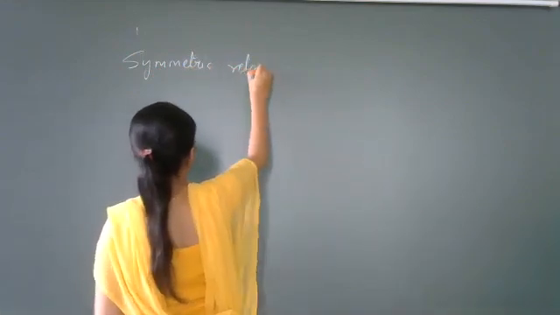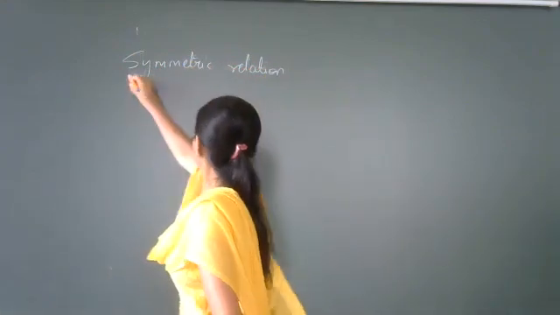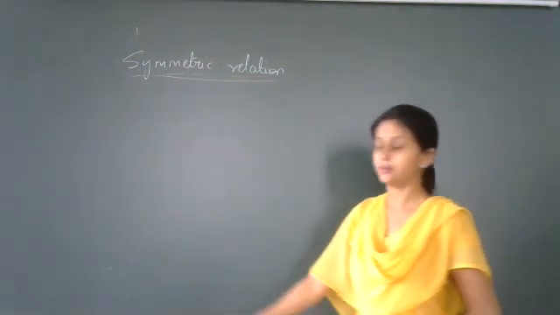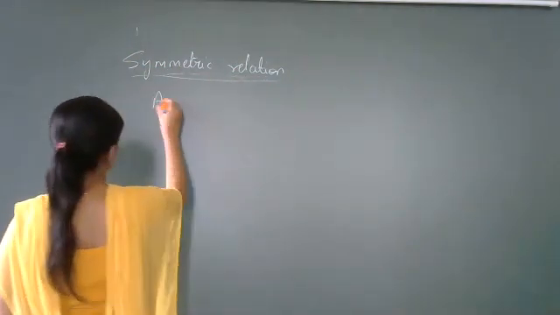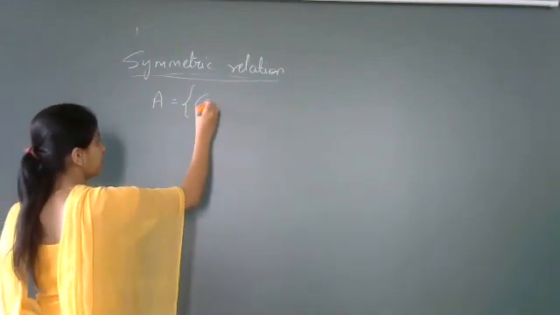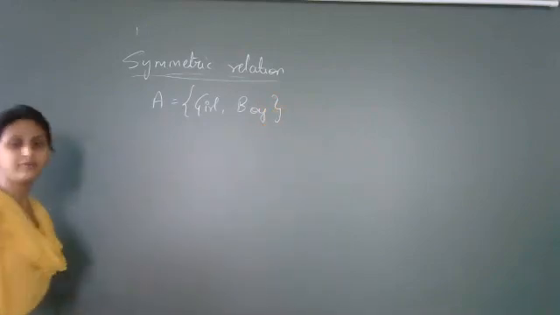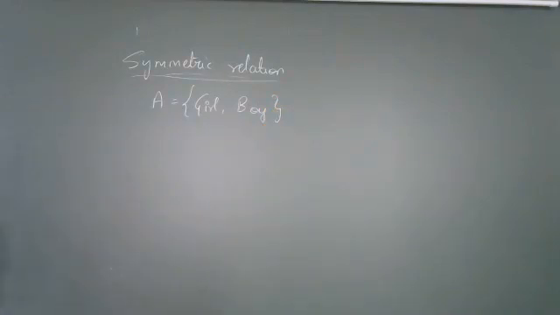Symmetric relation. Let us again understand this relation with the help of an example. Now suppose we have set A is equals to girl, comma, boy. We have the set A is equals to girl, comma, boy.